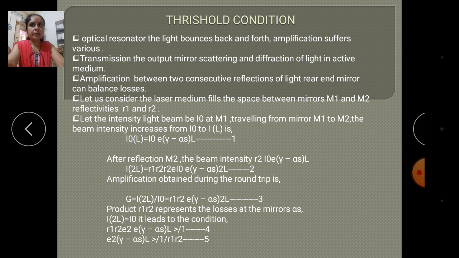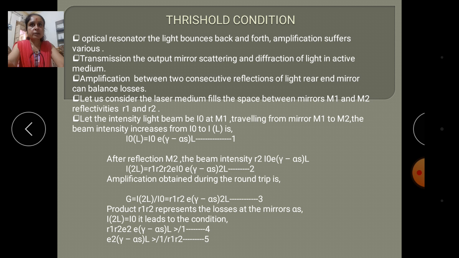Let us consider the laser medium that fills the space between two mirrors M1 and M2, with reflectivities R1 and R2.